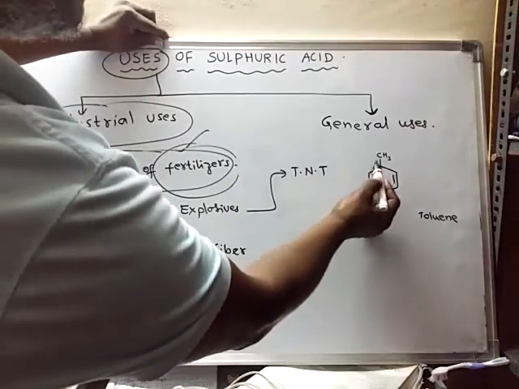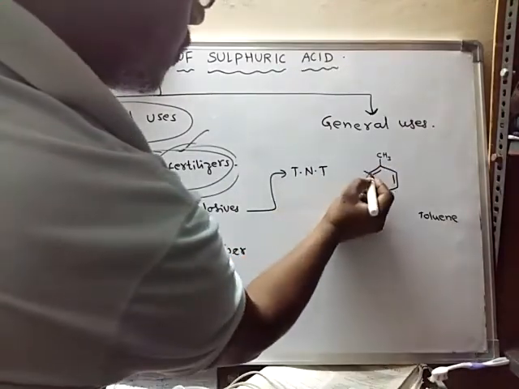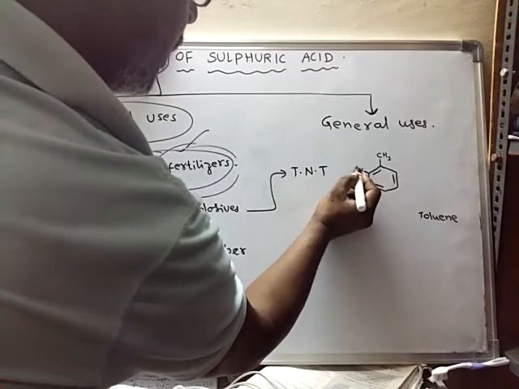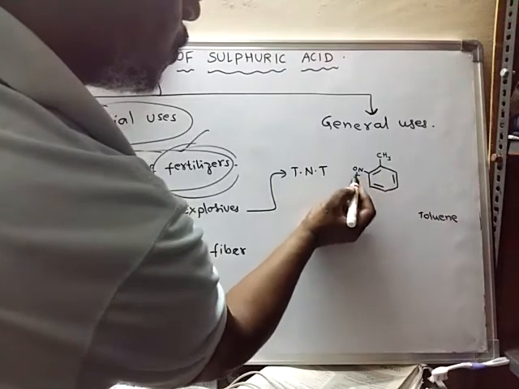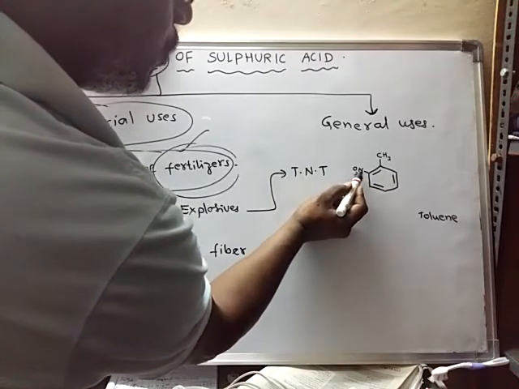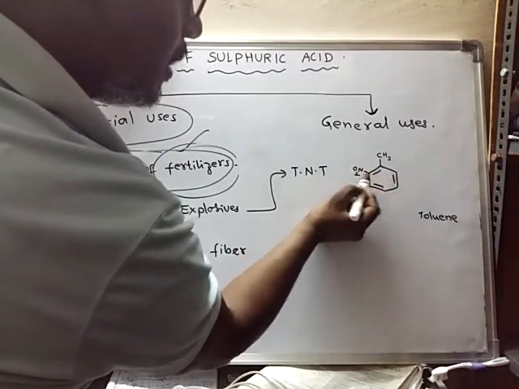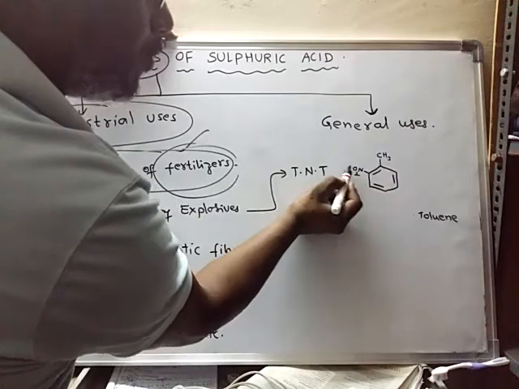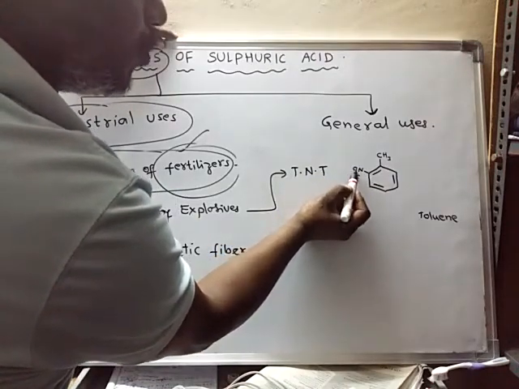On the para positions, this is the NO2 group. Don't imagine it as O2N, because this structure is directly attached to nitrogen, so from nitrogen onwards we have to read this group.